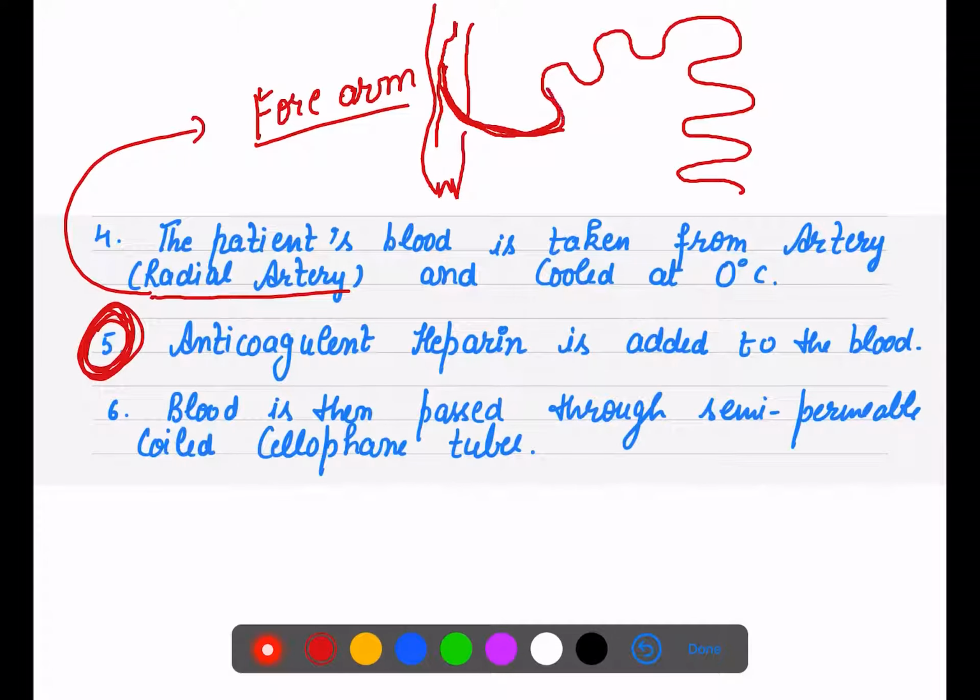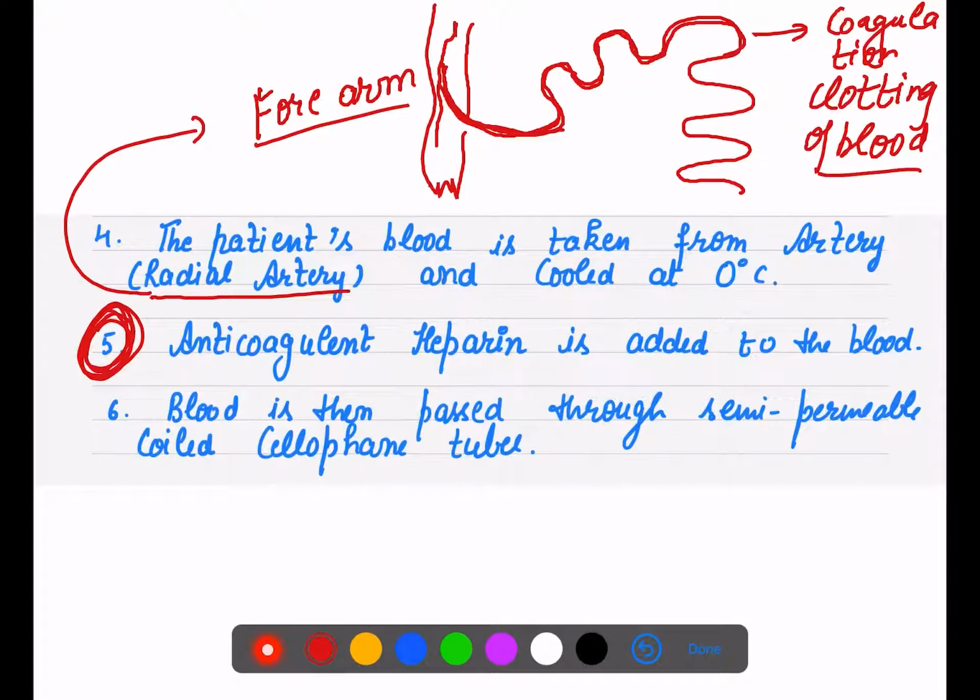There are chances that once blood flows through this tube, it can undergo coagulation, that is, clotting of blood. Inside our blood, there are clotting and anti-clotting factors present, but outside the body that condition is not present. So to prevent your blood from clotting, the anticoagulant heparin is added to the blood.